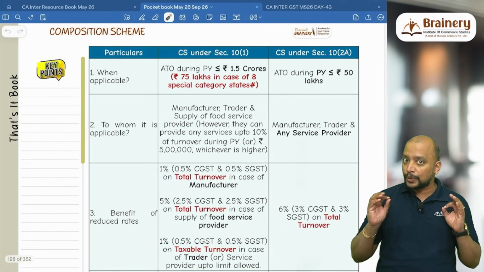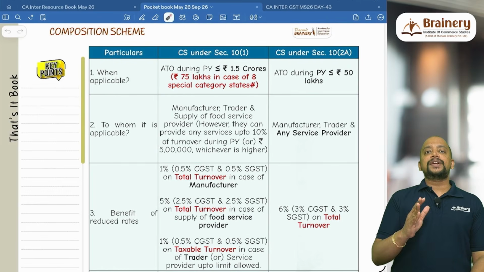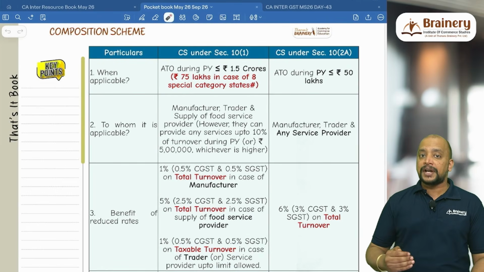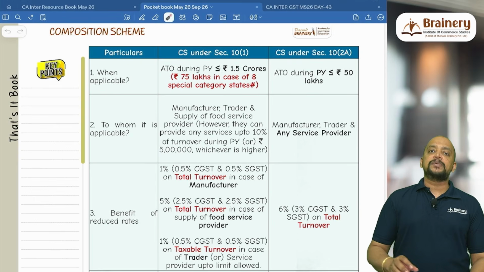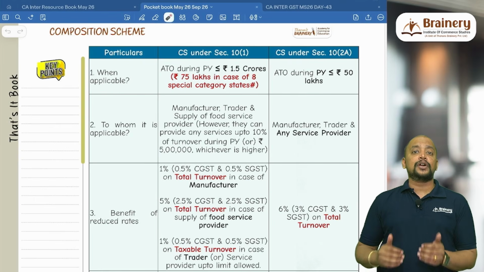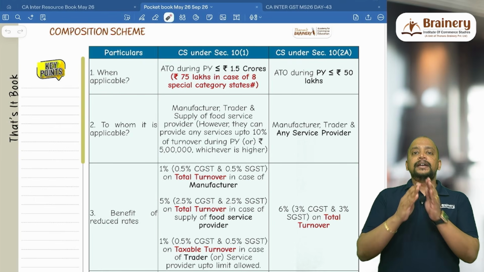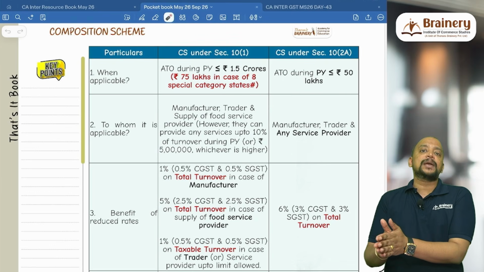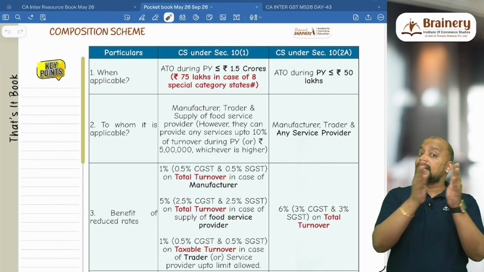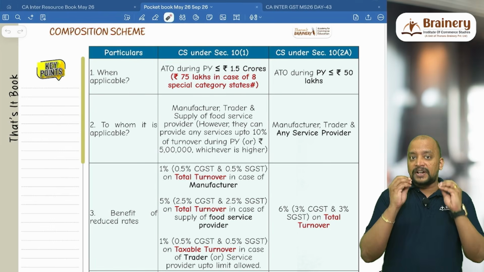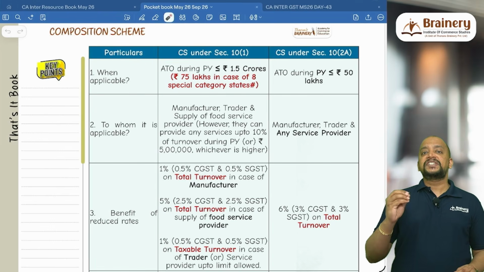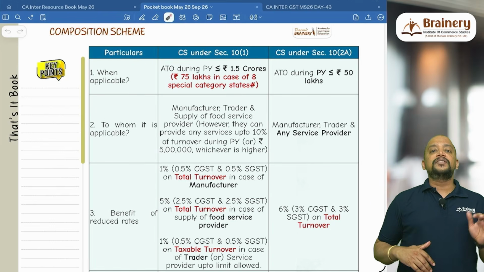scheme under 10.2A. Composition scheme under 10.1 is applicable to manufacturer, trader or supplier of food service provider, whereas 10.2A composition scheme is applicable to manufacturer, trader or any service provider. And section 10.1 composition scheme is applicable if their aggregate turnover during the previous year does not exceed 150 lakhs. In case of specified states, that is 8 states, it will be 75 lakhs.